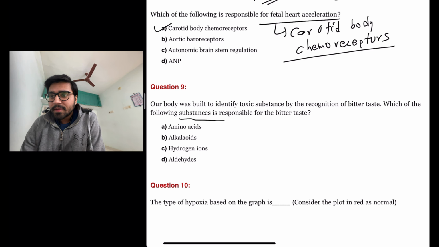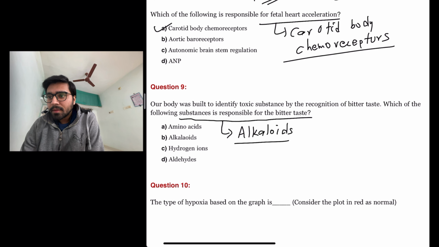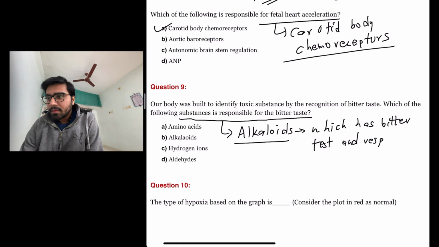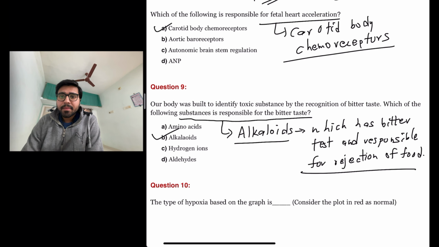The substances responsible for bitter taste are actually alkaloids, because alkaloids are the substances which have a bitter taste and are responsible for rejection of food. The answer is B, alkaloids.